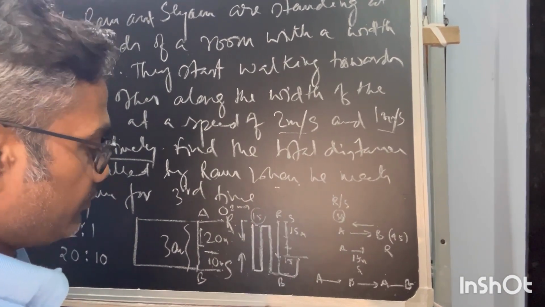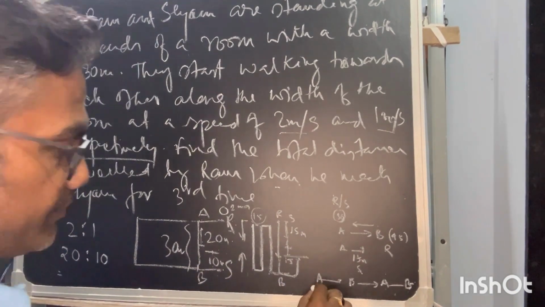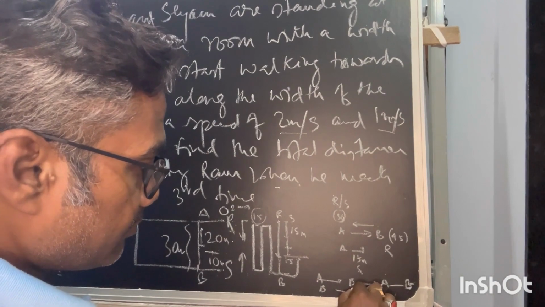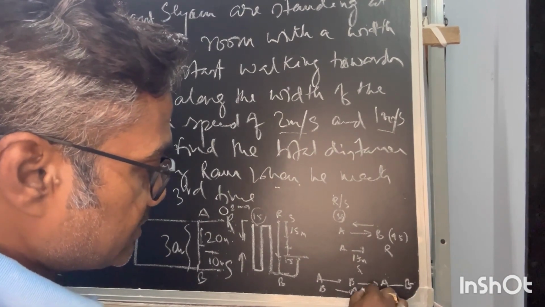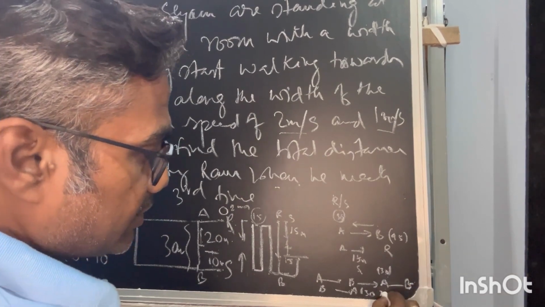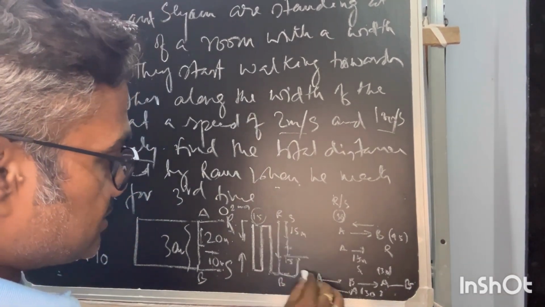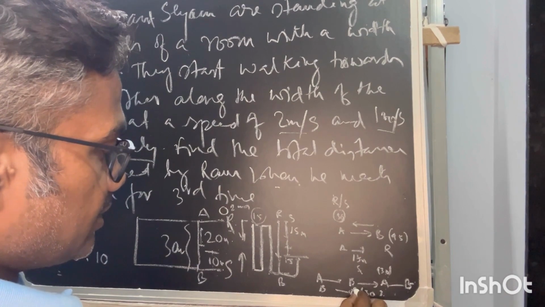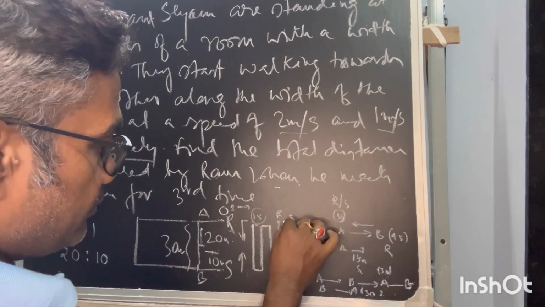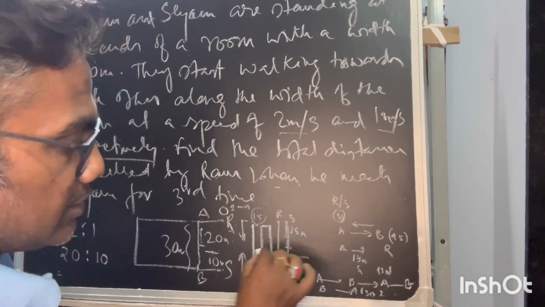Whereas Sam has moved from B to A in the same 30 seconds. This is the position of Ram at 30 seconds, okay. Then when he is turning back from A to B, for Sam I am saying A to B, in between he is meeting with Ram.